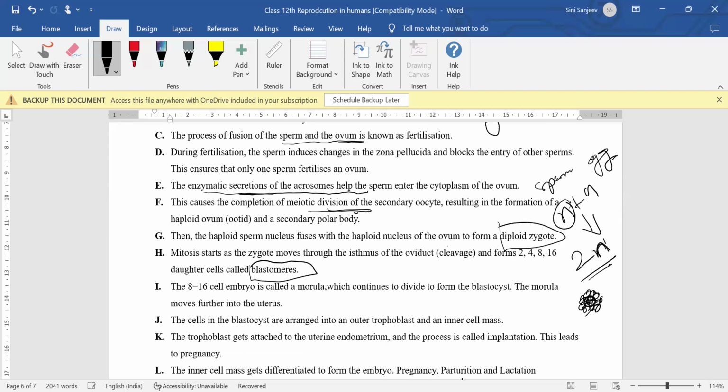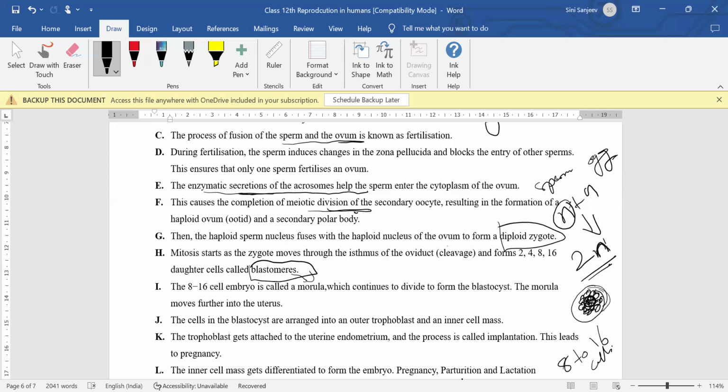So these structures are only called as what? Blastomere. Then it will get converted from the blastomere into the second stage, which is the morula stage. So now what is this morula? Morula stage means whatever the zygote which is there, it is going to have 8 to 16 cells in them.